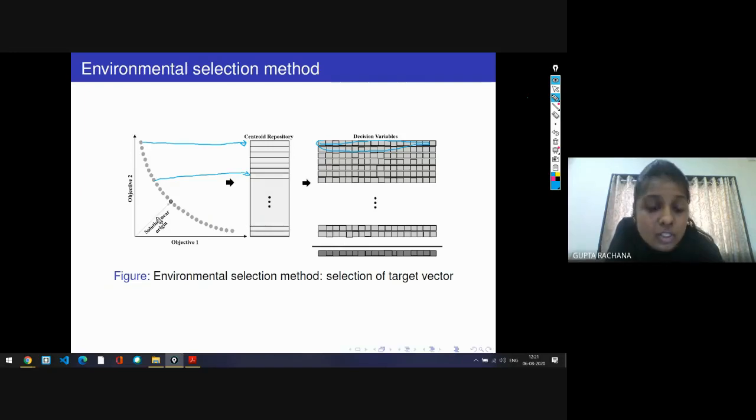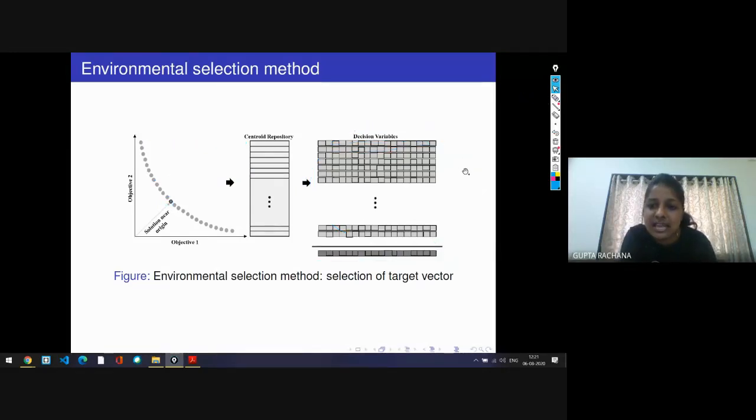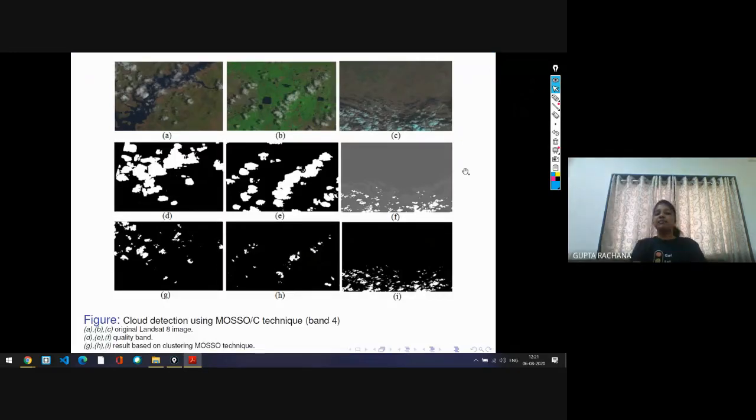That is difficult to decide because all the solutions of the same group are non-dominated to each other. That means we can't say that this solution is better than the other. So we have chosen the principle that the solution which is near to the origin in both objectives will be chosen. Out of these solutions we have selected one, marked in dark gray. We took that centroid and did the k-means clustering process and got the labels. And these are a few satellite images.